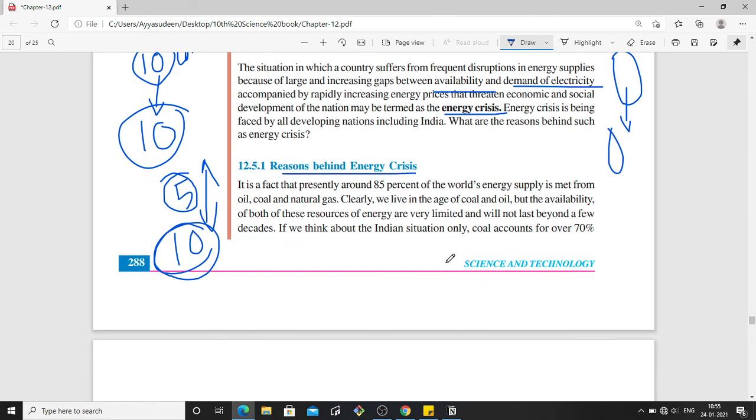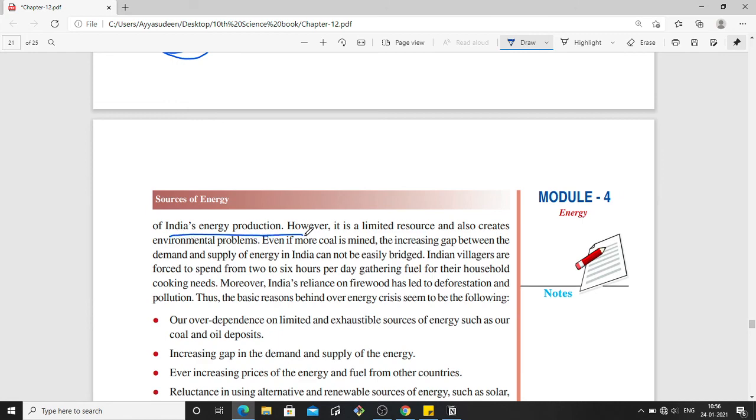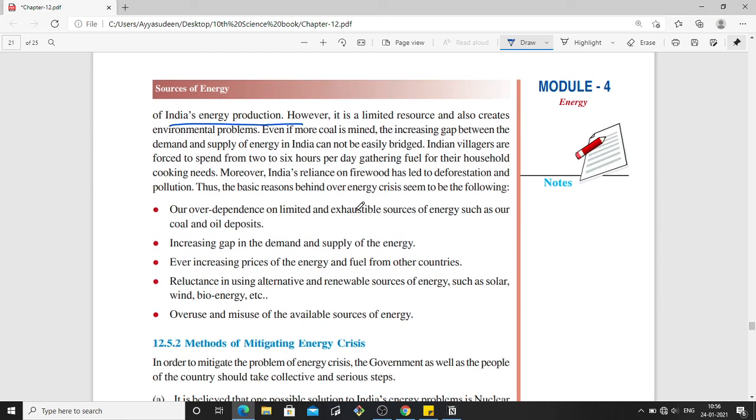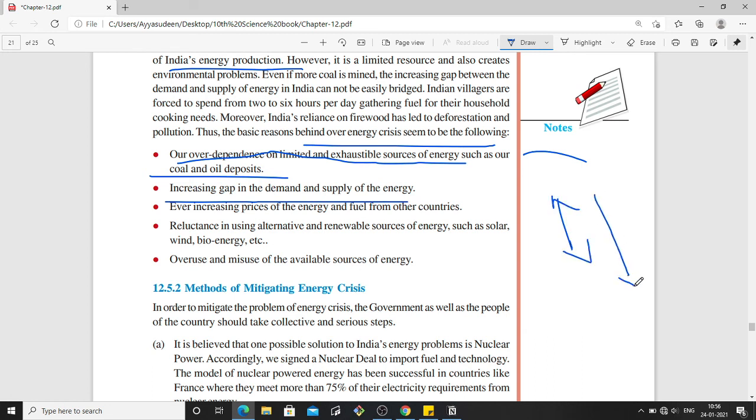Presently in the world, 85% of the energy supply is from oil, coal, and natural gas. So we are dependent upon this. In India alone, coal is used for 70% of the energy production. So the basic reason behind the energy crisis is our over-dependence on limited and exhaustible sources of energy. We demand more of these coal and oil deposits, increasing the gap between the demand and supply of energy. The gap between the supply and the demand is not decreasing but increasing day by day.